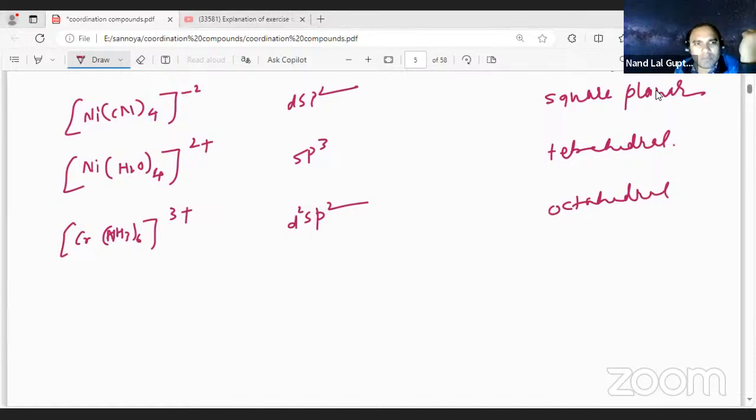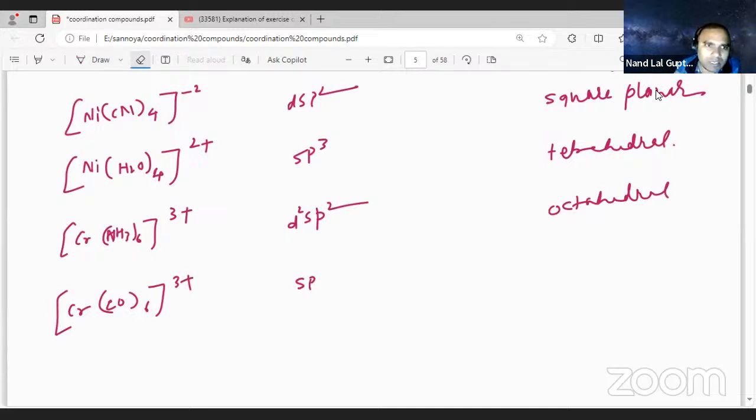Another is also possible, student: Cr(CO)6, or in this case not CN but Cl, that is 3 plus. This will be sp3d2, which is going to be octahedral, dear student. So this is all about the answer, dear student.